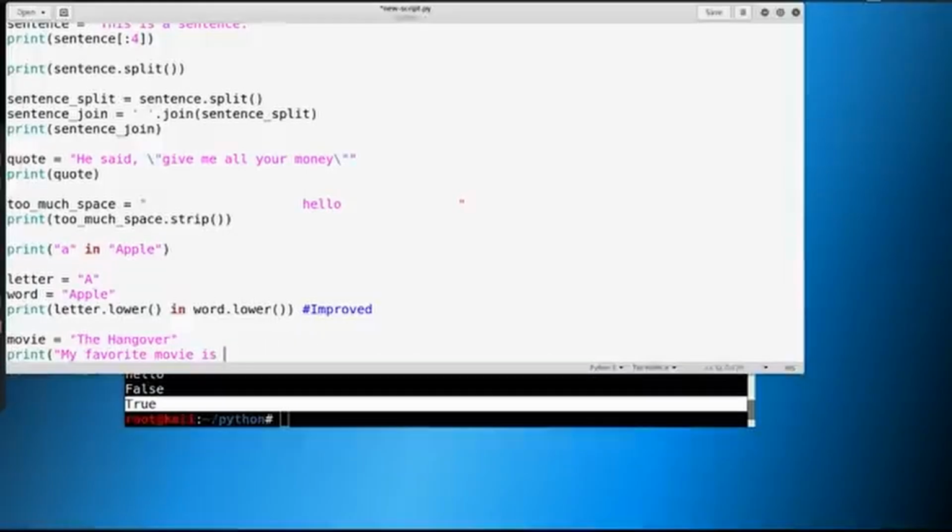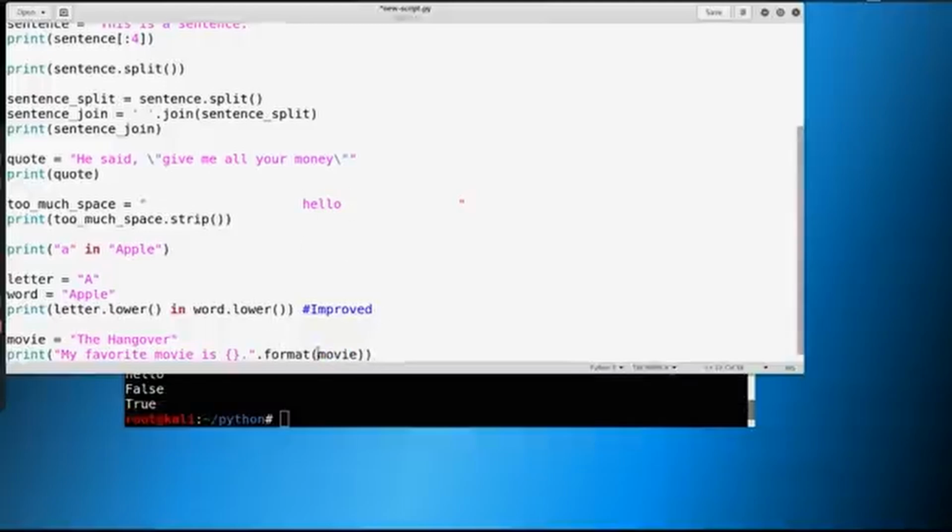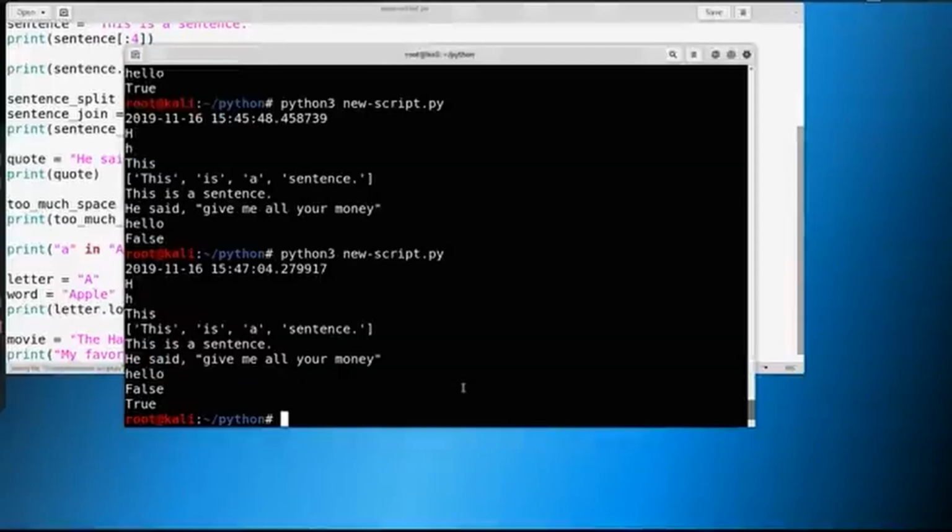We could say my favorite movie is, and then we can just add a little placeholder here and then put a period. Now, what we do after this is we just say dot format, and then we say movie. And now it knows to put in the movie that we have here, or the variable that we have stored in movie. It knows to put it into these brackets here. We save this and watch what happens.